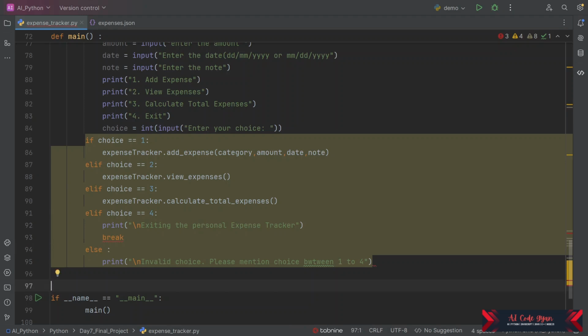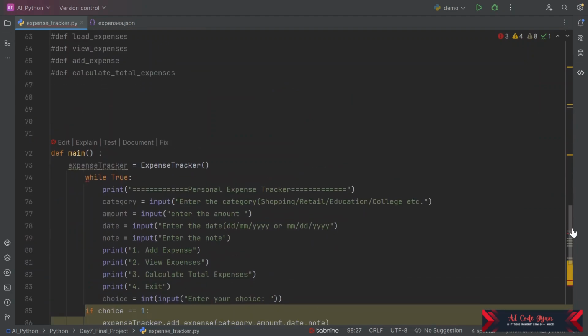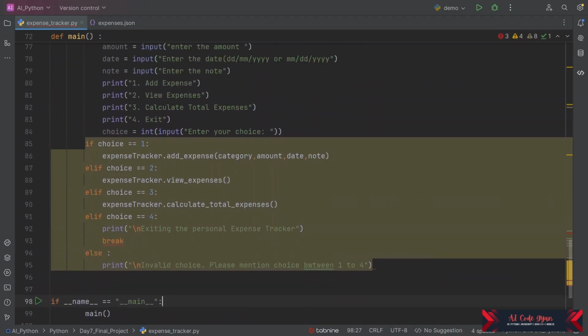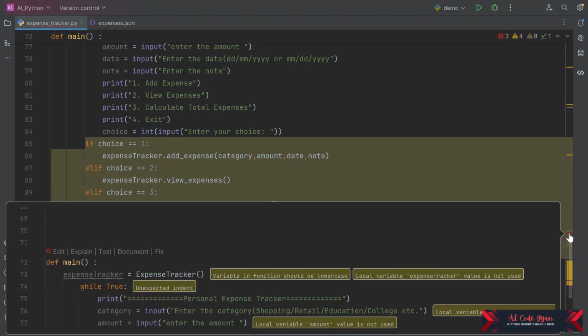Now let us see why it is showing red here. There is one red altogether. Now we can read this as well.